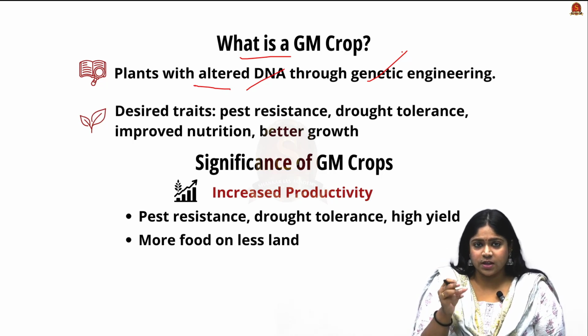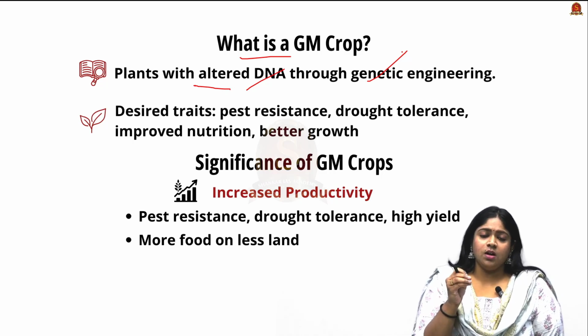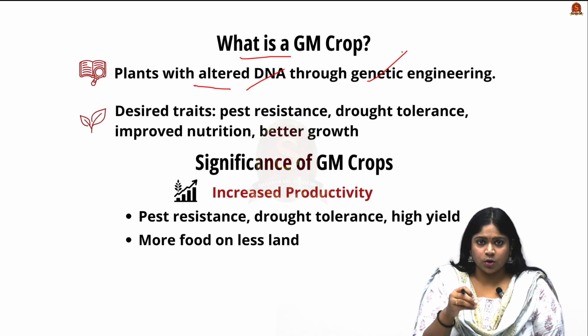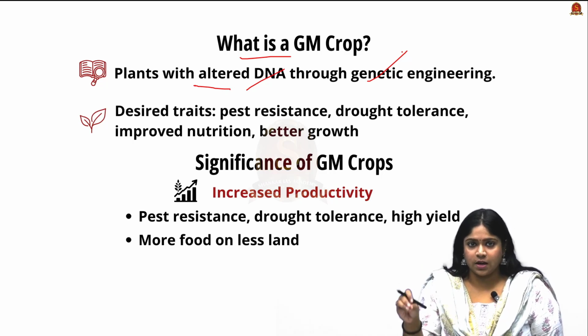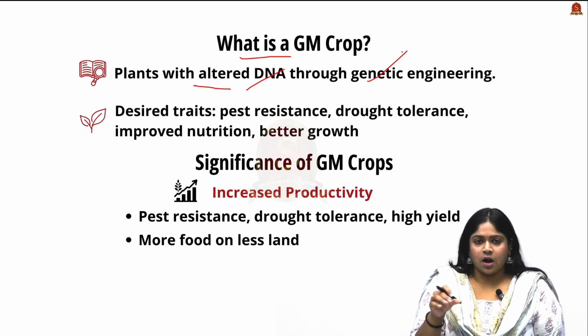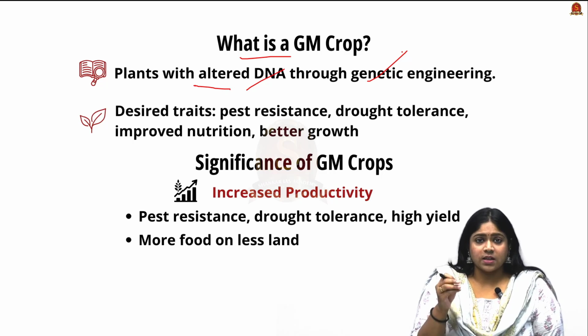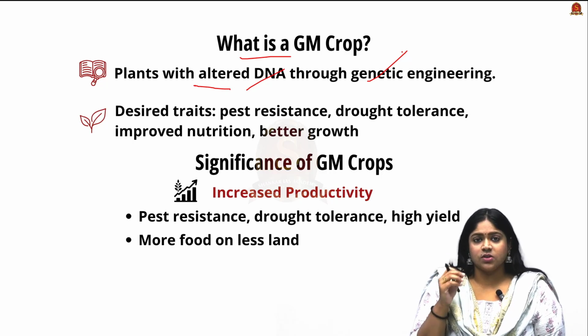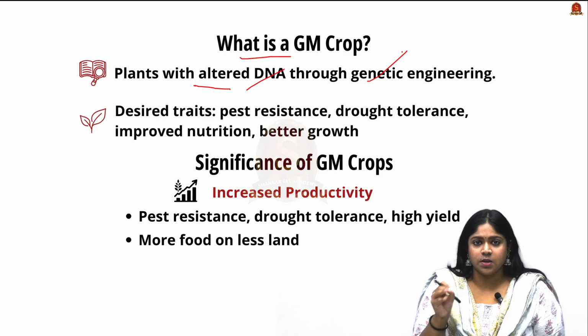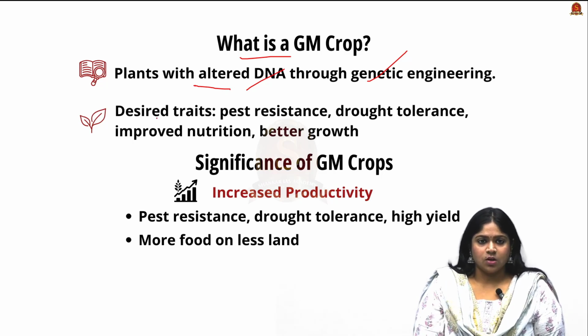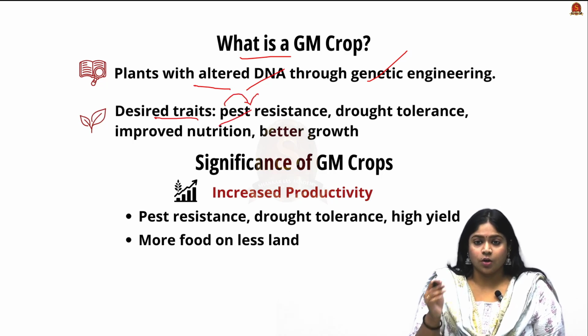A vector is basically a carrier. For example, we can take a virus, where the gene can be inserted into the virus, which acts as a vector to carry it without causing any harm, and the gene is then transferred into a plant cell. This is how genetically modified crops are created. The crop is created to bring in desired traits such as pest resistance, drought tolerance, improved nutrition, and better growth.